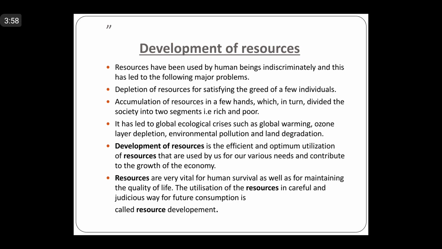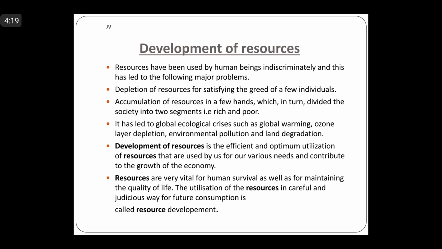But no, it is not like that. And the people who think this is a free gift of nature, only then the problem starts, right? Without judicious use of resources, people have started reckless exploitation of the resources, right?